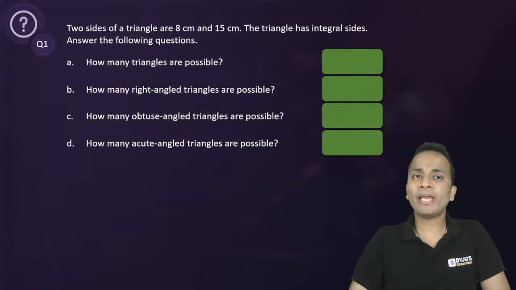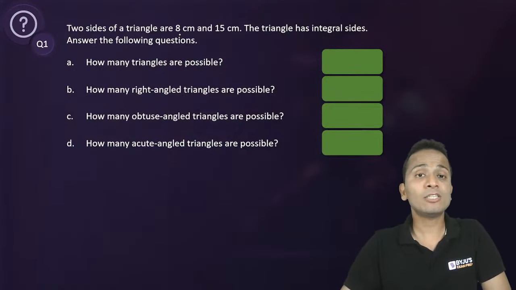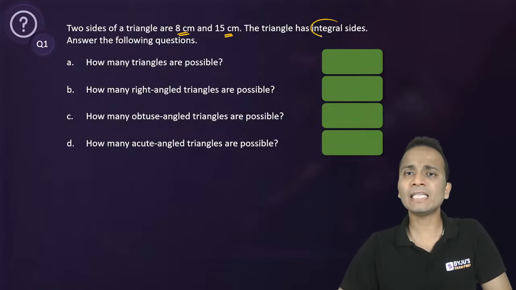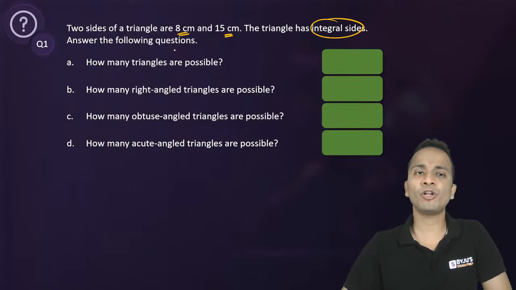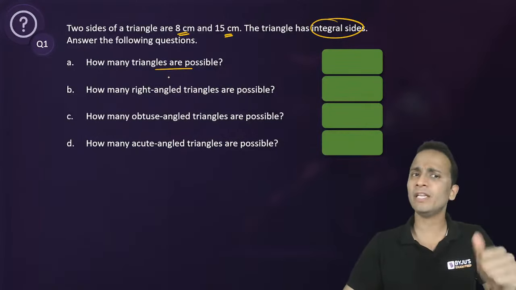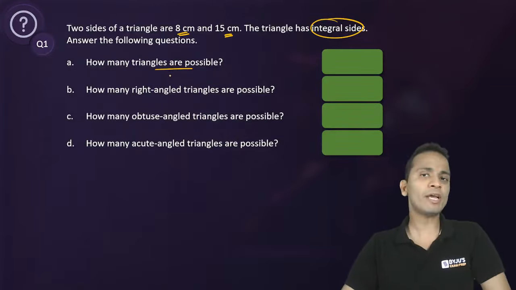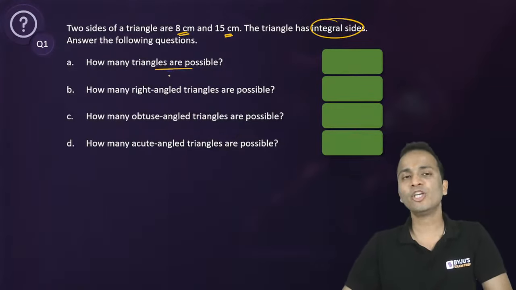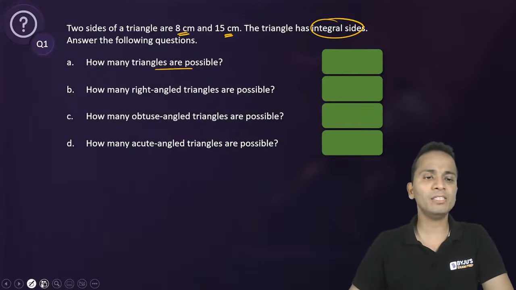Two sides of a triangle are 8 centimeter and 15 centimeter. The triangle has integral sides. Answer the following questions. Question number 1: How many triangles are possible? So two sides of the triangle are already given, 8 and 15, and the triangle has integral sides. You have to find out the total number of triangles which are possible.